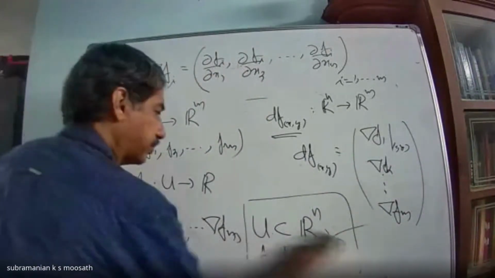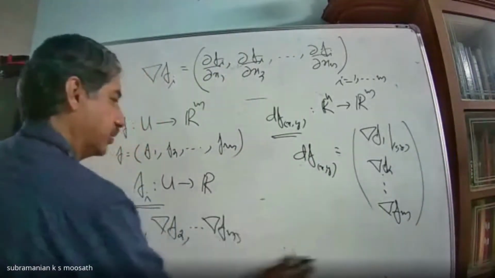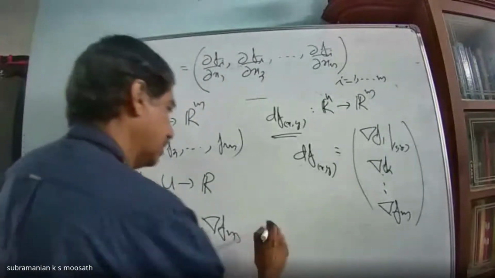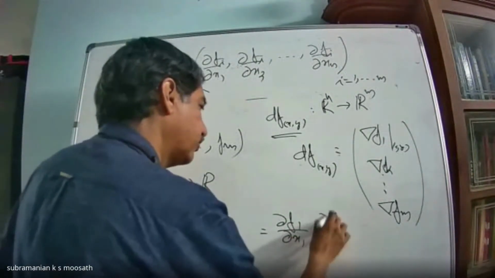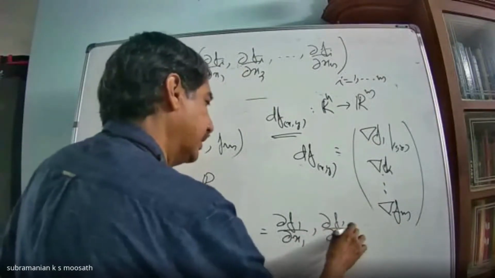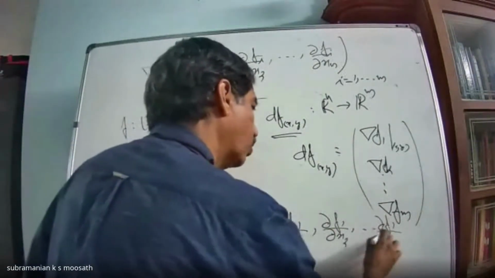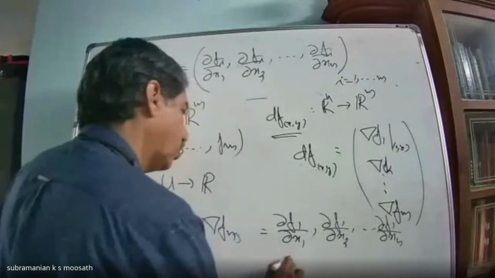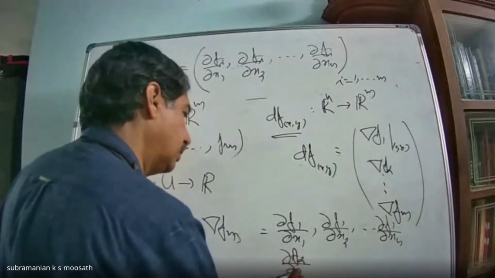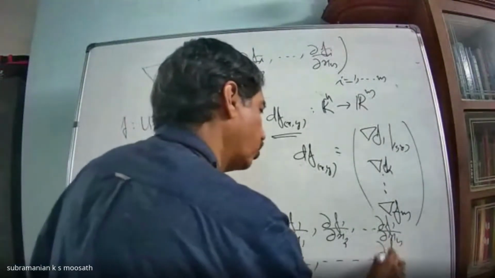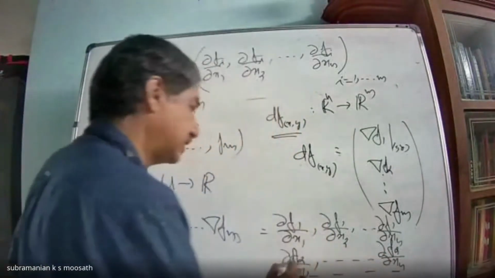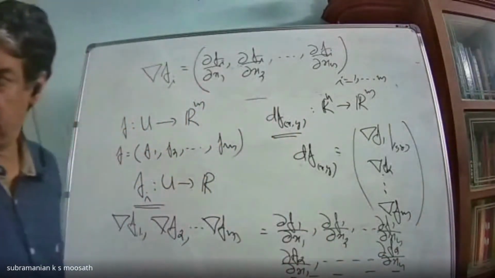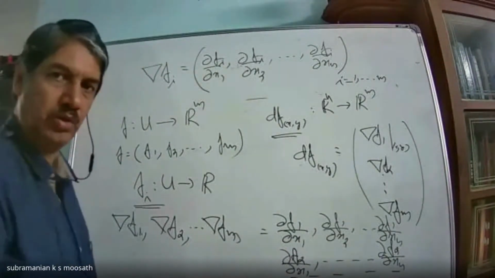If you write it completely, it is nothing but your Jacobian. Dou f1 by dou x1, dou f1 by dou x2, etc., dou f1 by dou xn, dou f2 by dou x1, etc., dou f2 by dou xn, etc. How many component functions are there? M functions are there. I hope you can see this.